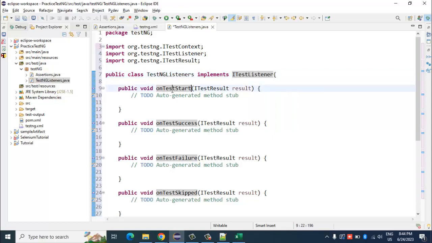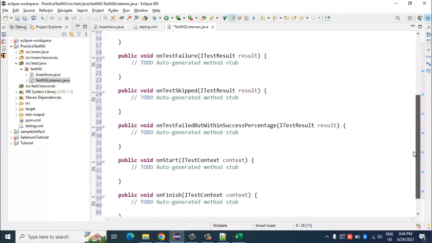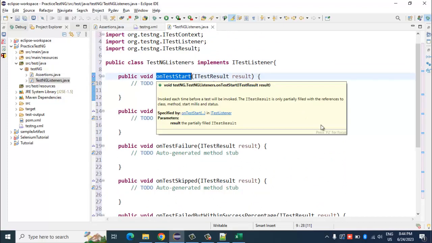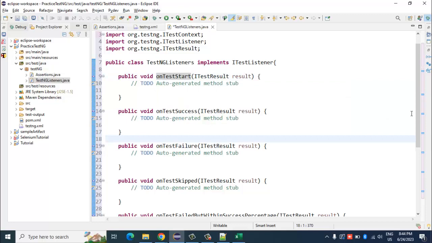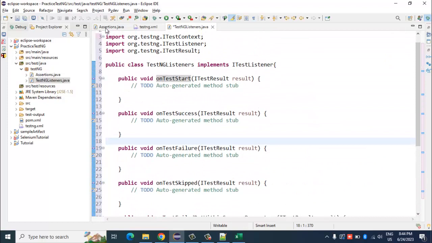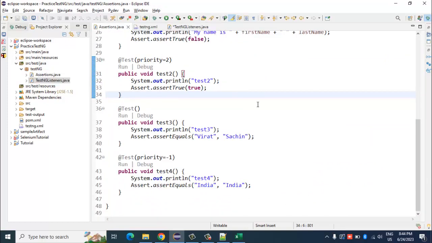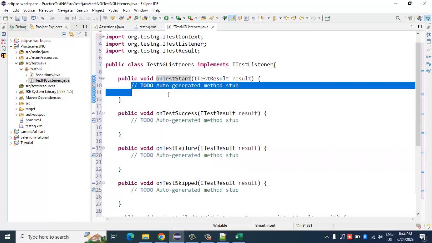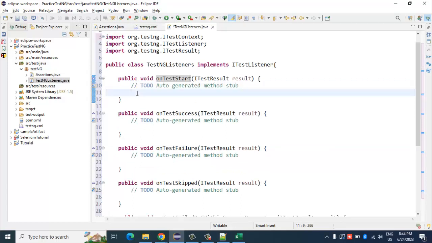Okay, so now let's go through the methods which are available. One is called onTestStart. Again the name is self-explanatory. Whenever a particular test annotation gets triggered, this code will be executed first. Meaning if I say test has started, this statement will be printed before any of these tests get triggered. For example here, how many test annotations are there? I think 4 of them, right?